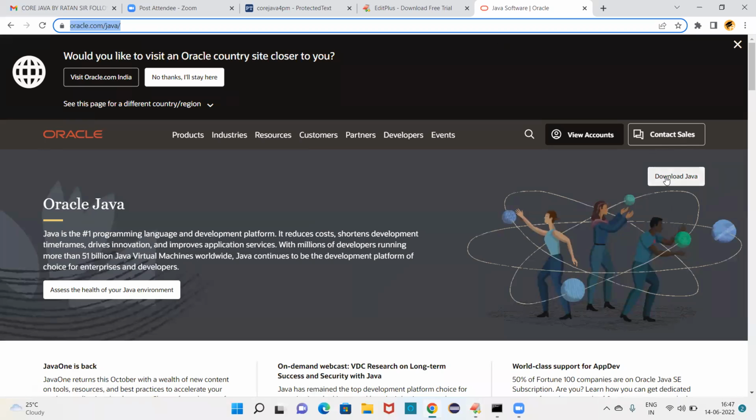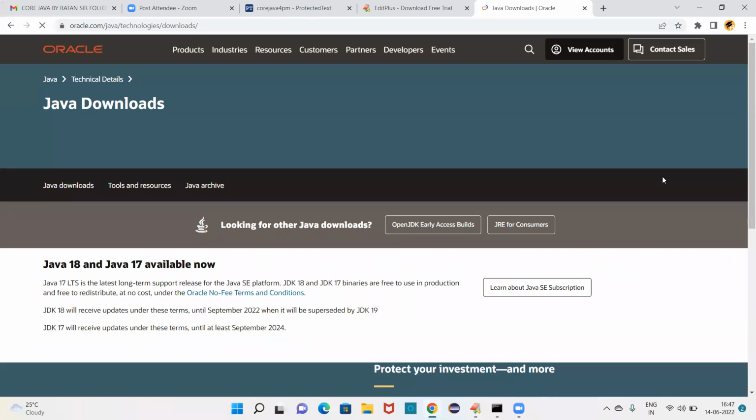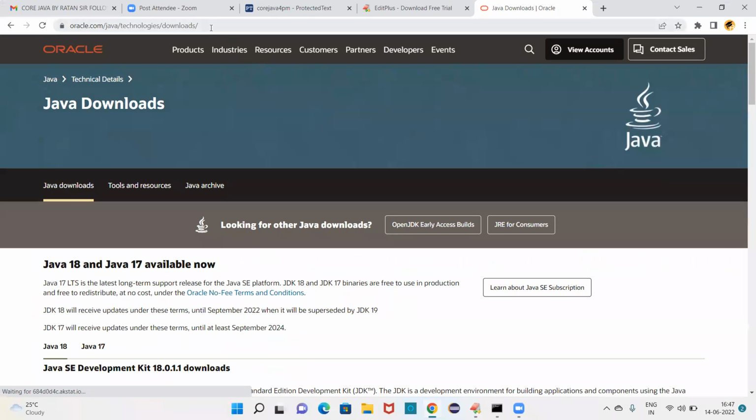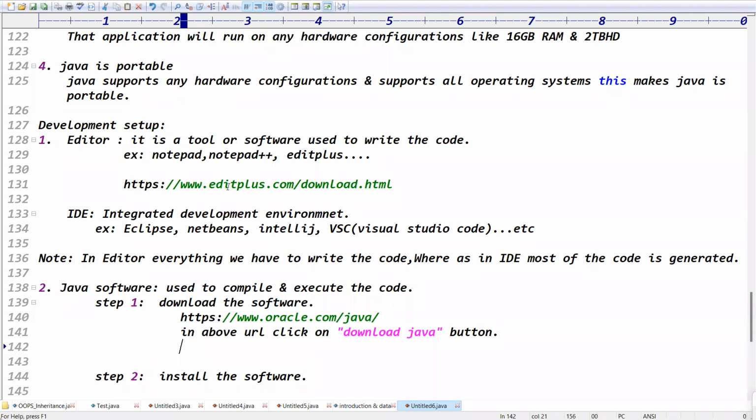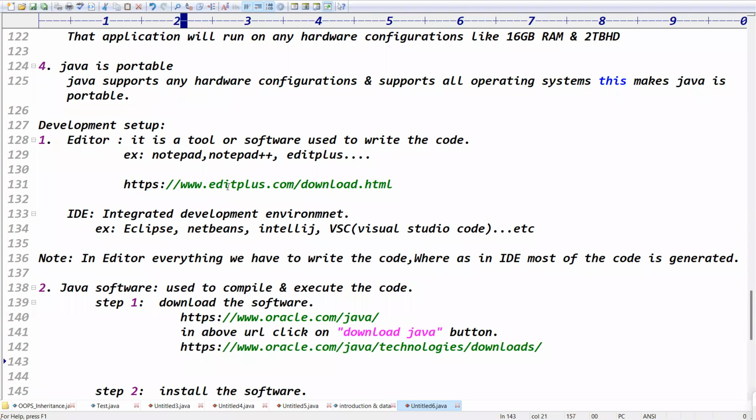Click on this button, and it will navigate to the downloads page.